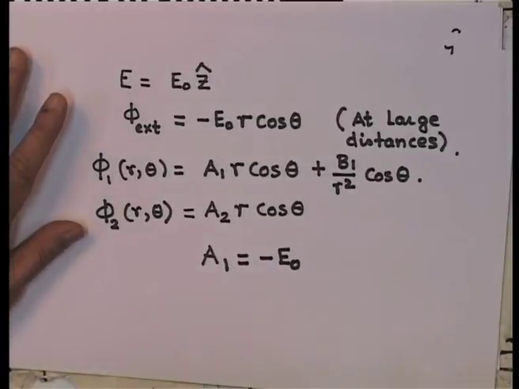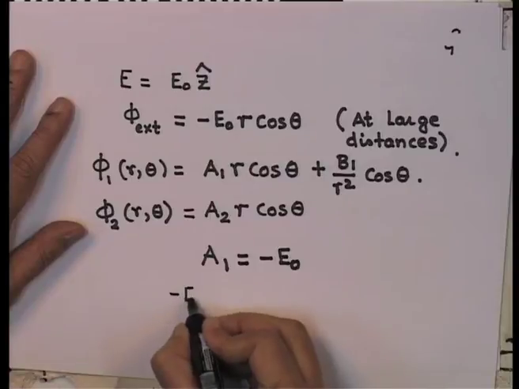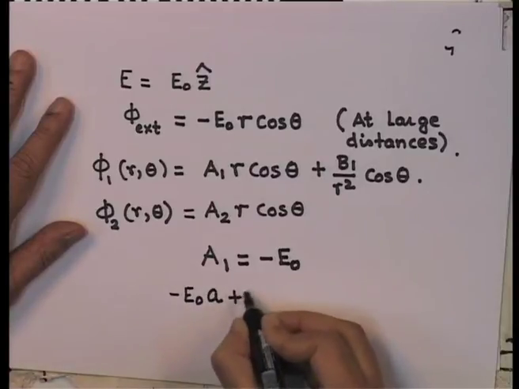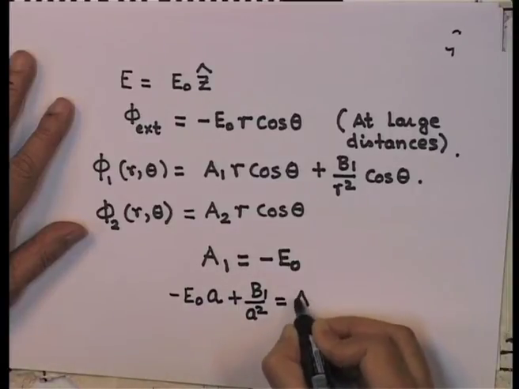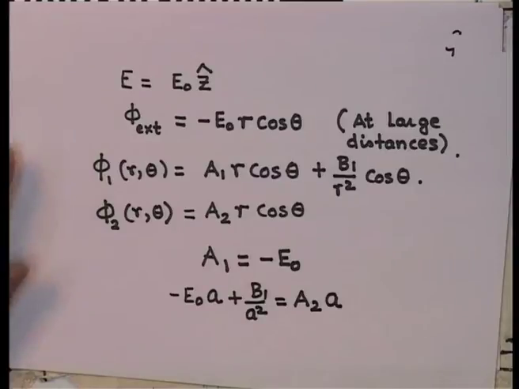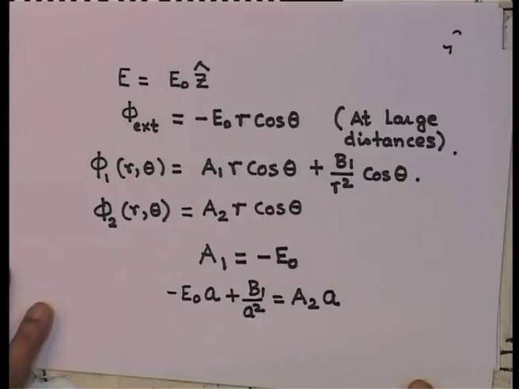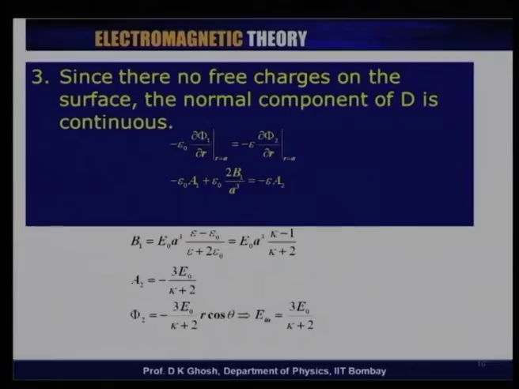That tells me that minus E0 a plus B1 by a square is equal to A2 a. Cosine theta has been cancelled, because this relationship must be valid for all angles theta. The third condition is that there are no free charges on the surface, so the normal component of D must be continuous. That gives me another relationship that I am looking for.